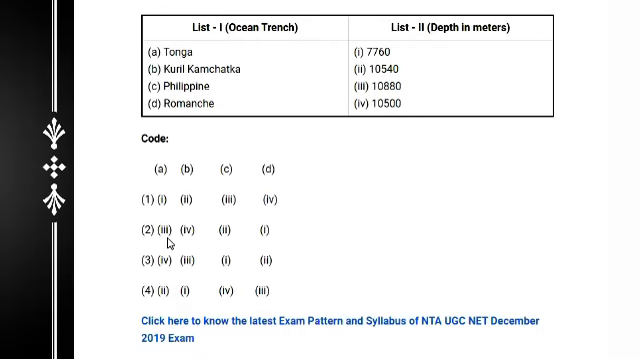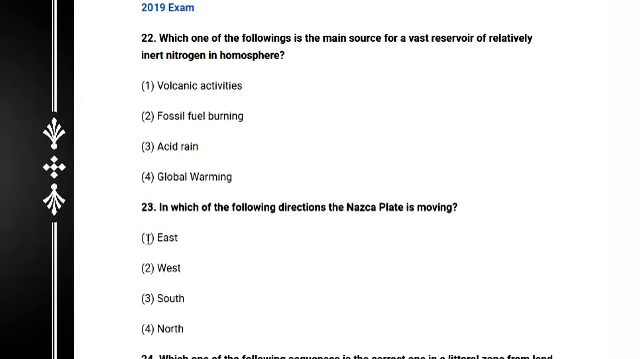Tonga is 10880 in depth, the highest in this set of options, and Kuril Kamchatka is 10500, option 4, and the Philippine is 10540. Romanche is basically 7760. So the answer is option 2. And next, question number 22.